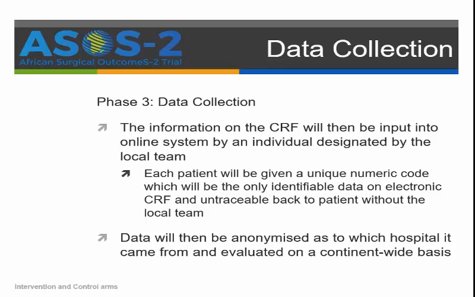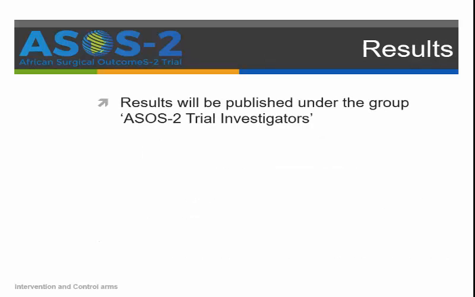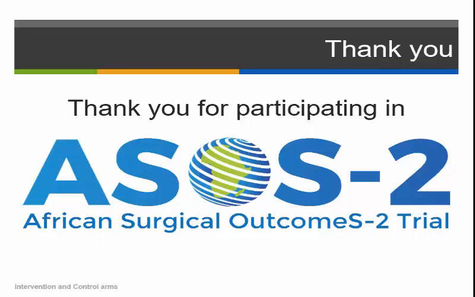Finally, the information on the CRF will be uploaded onto the online system. Each patient will receive a unique numeric code, so they will be anonymized, and they will be untraceable back to the patient without the local team. Data will be anonymized as to which hospital it came from and evaluated on a continent-wide basis. The results of the trial will be published under the group name ASOS-2 Trial Investigators.